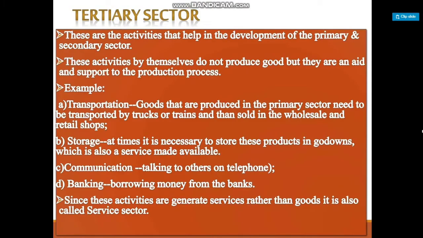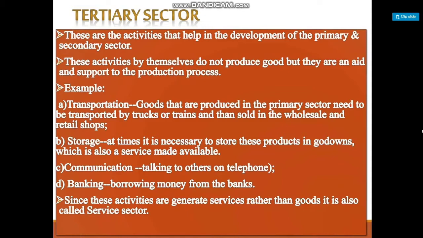Next, tertiary sector. These are the activities that will help the development of the primary and the secondary sector. Also, you can say this acts as a support to the primary and secondary sector. These activities by themselves do not produce goods, but they are an aid, a support to the production process.